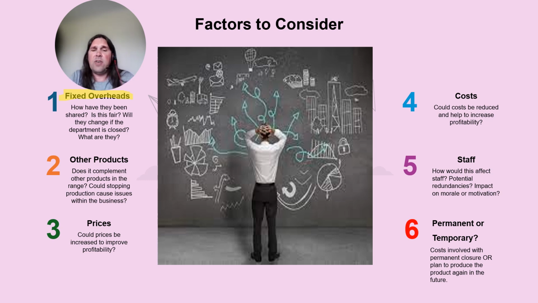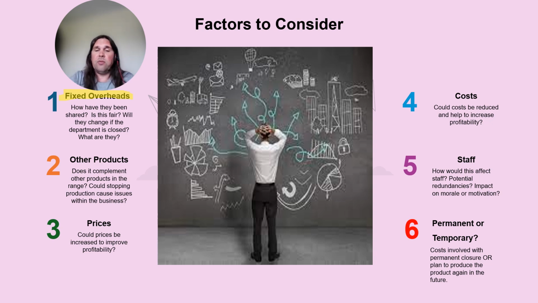Because if the overheads were lower on the department which is potentially going to be closed, that could contribute towards making a profit and therefore would clearly impact your decision. We've also got to think about will they change? Like we said in the previous slide, will the fixed cost change if we close? That's got to be part of your thought process. If it does, then that would impact your decision. If the fixed costs don't change, then the other departments have got to cover all of those fixed costs.